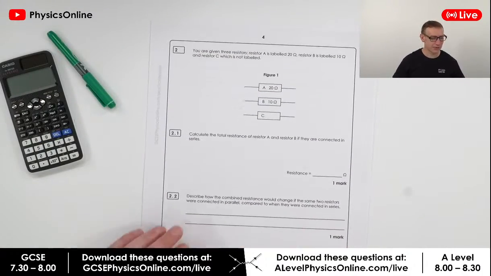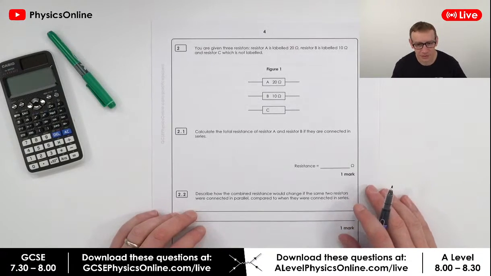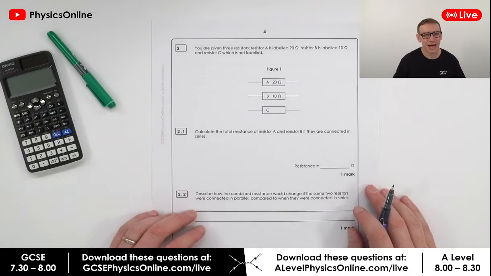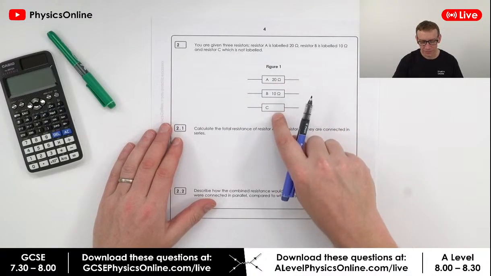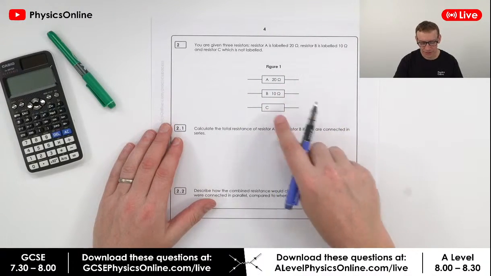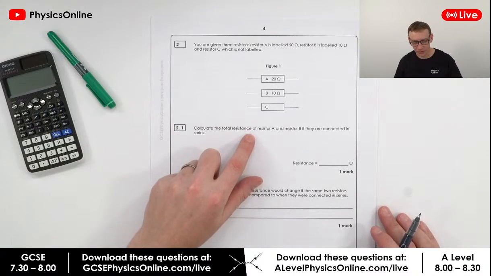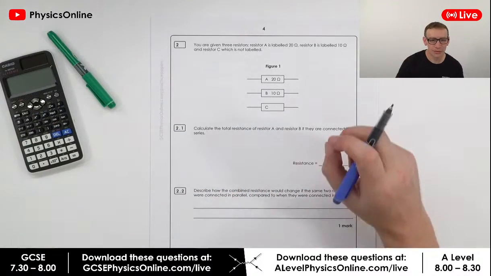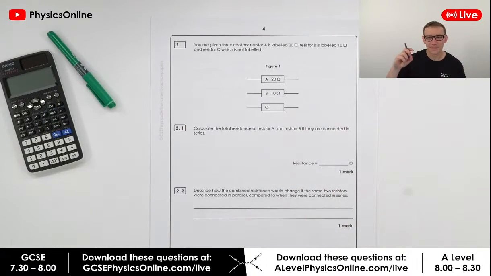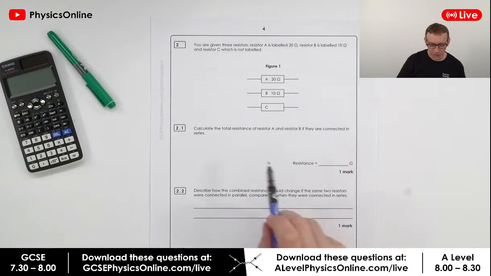Right, the next question then is about resistors. And this one over here, you're given 3 resistors, A, B and C, 20, 10 and that one there's not labelled. Calculate the total resistance of resistor A and B if they're connected in series. So I'm sure most of you could work this out really, really quickly. So what is the combined resistance of A and B in series?